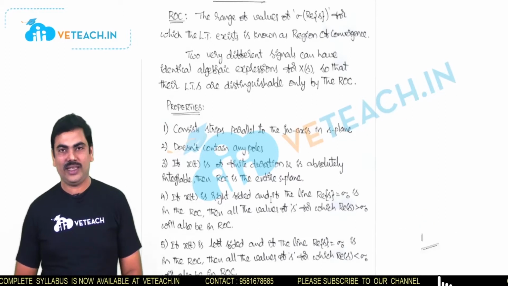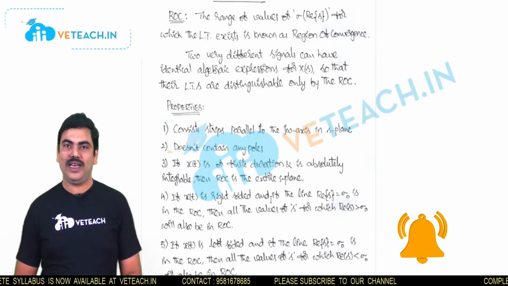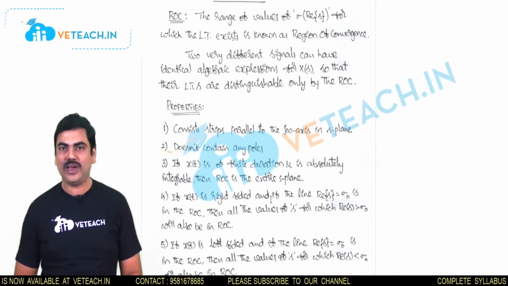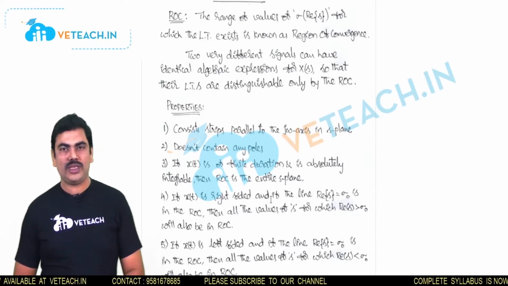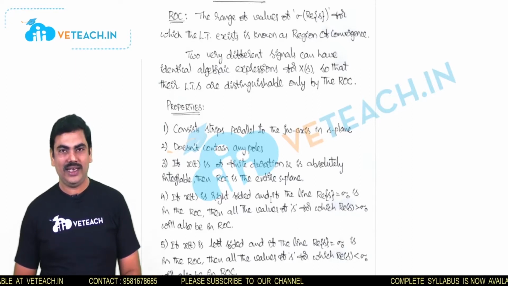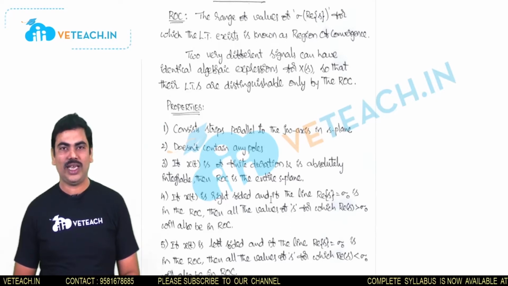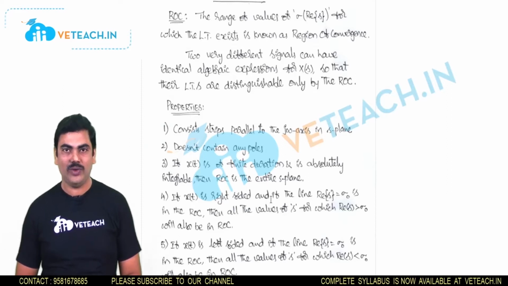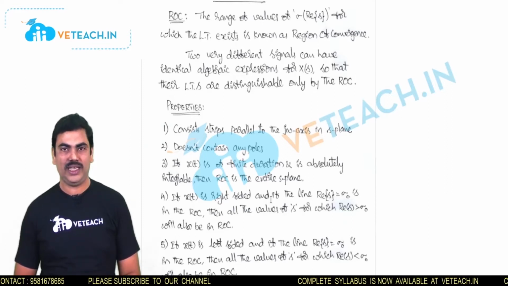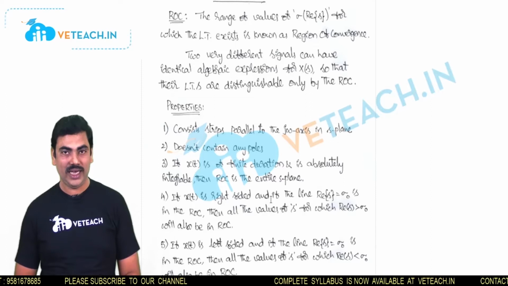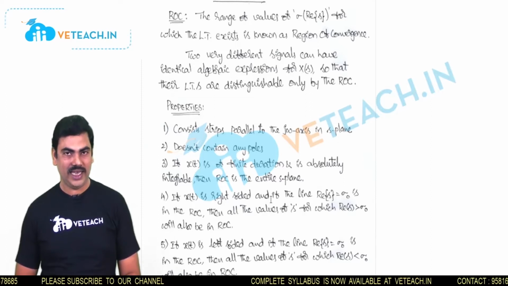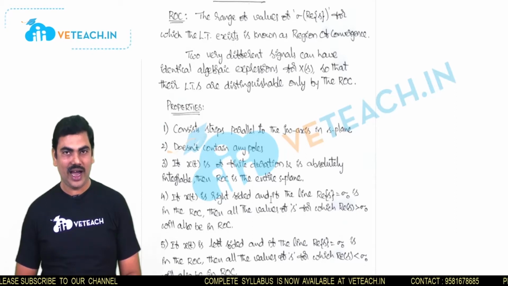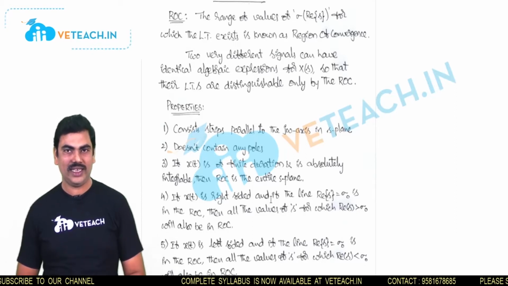Today we will discuss the ROC properties of Laplace transform. So here ROC means region of convergence. With some examples in the last session we already said for the different signals the ROC is different. That means many different signals may have algebraically the same expression of the Laplace transform, but they can be distinguished by their ROC. So here ROC constraints on various signals we will discuss in this session.